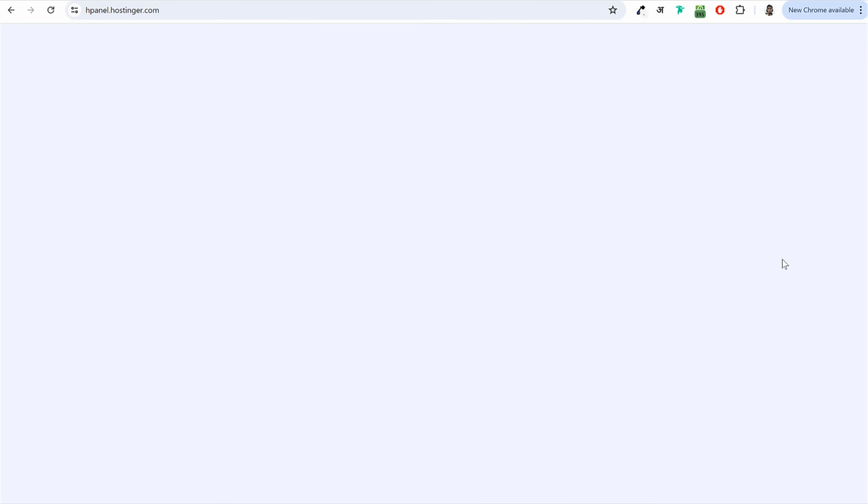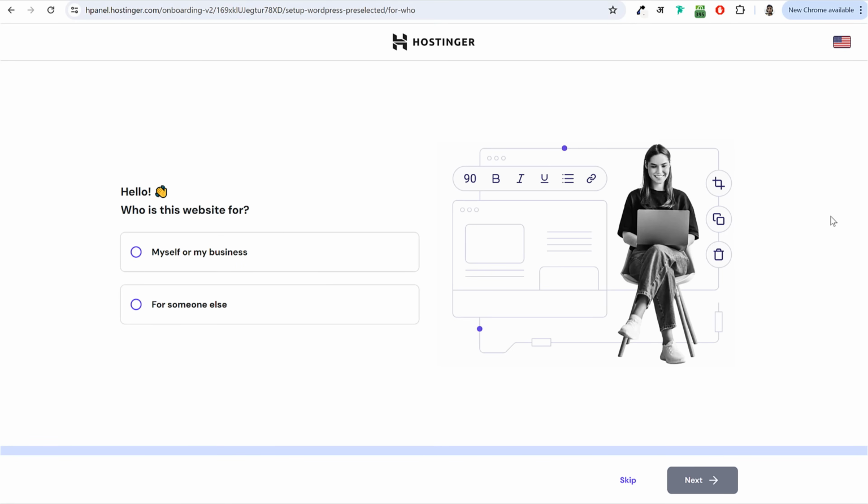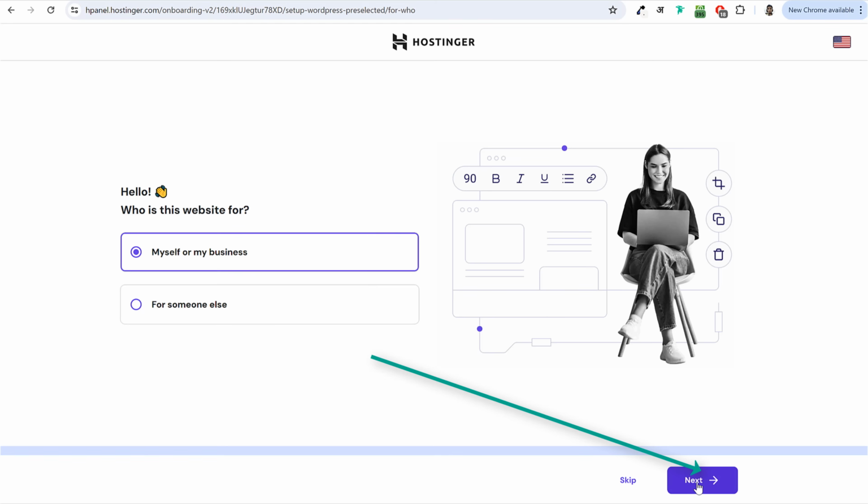Now once you click on that button, you will be redirected to this page. Here they will ask you who you're creating this website for, whether you're creating this website for yourself or for somebody else. We'll select the first option, myself or my business. And after that, you can click on this next button at the bottom right corner.